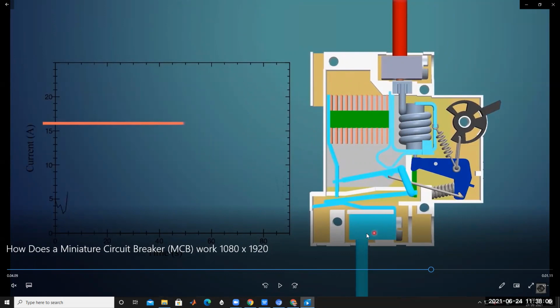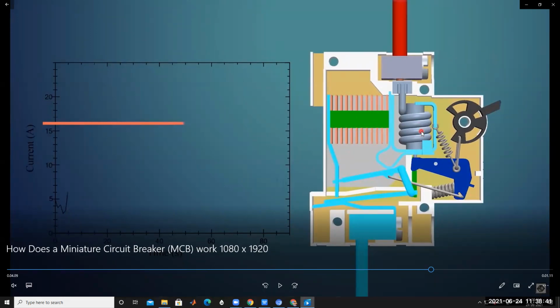And under short circuit condition, the solenoid is operating. Am I right or not? Under short circuit condition, the solenoid is energized and pushes the plunger in the downward direction, and there is a separation between the fixed contact and the movable contact. That's clear. Under short circuit condition, the solenoid gives the magnetic operation. Thermal operation is by the bimetallic strip. Because of heat, the bimetallic strip bends downwards, there is a separation between the two, and it opens the conductor. This way it operates under overload condition. Under short circuit condition, the solenoid is operating.